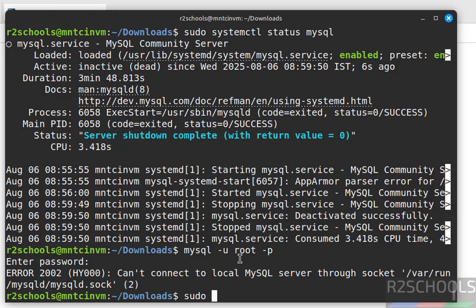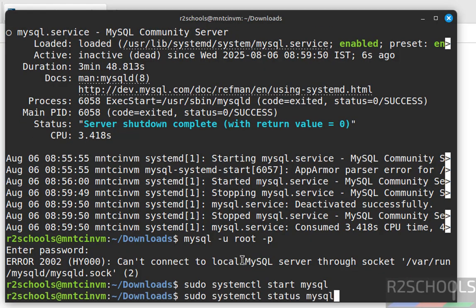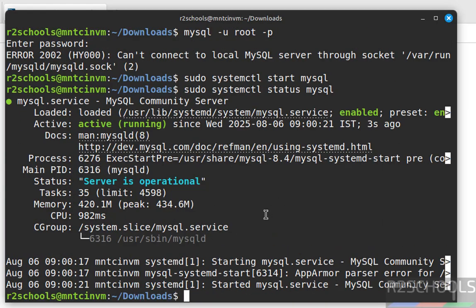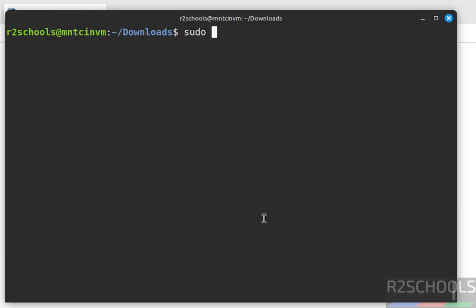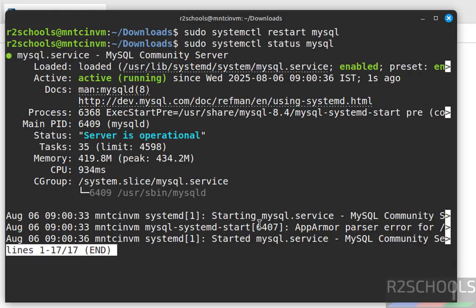So start it again. sudo systemctl start mysql. Verify the same. See, MySQL server is running. Quit. Control L. Now restart MySQL server. sudo systemctl restart mysql. Verify the same. See, we have restarted MySQL server 1 second ago.